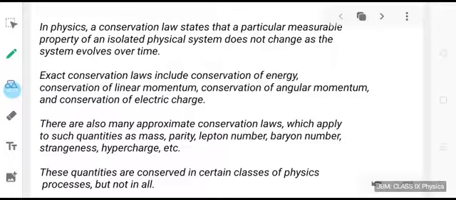These quantities are conserved in certain cases of physics but not in all, about which you will be studying in your senior classes if you opt for physics. But for the time being, we will be considering only the exact conservation laws, and in the syllabus of class 9, you will be studying two of them, that is the law of conservation of energy and the law of conservation of linear momentum.